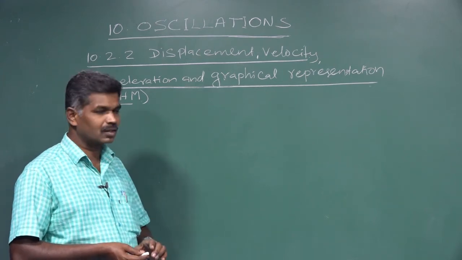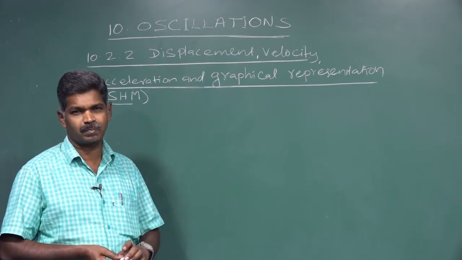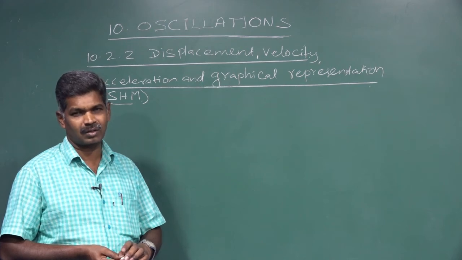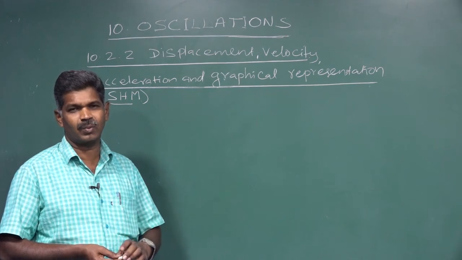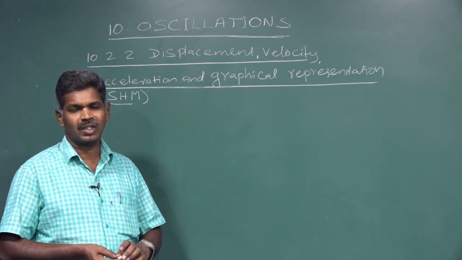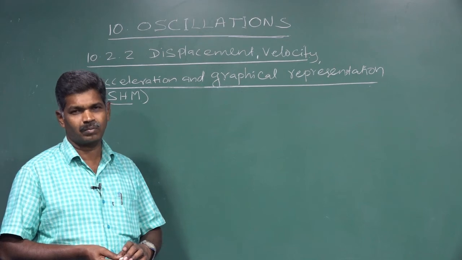Now in our oscillation, we are going to discuss the vibrating particle's displacement. Here, displacement means, at the time of the particle vibrating, a certain distance traveled in a particular time.